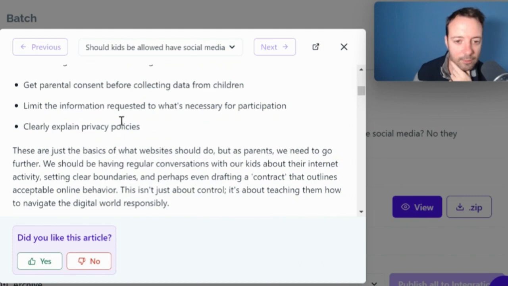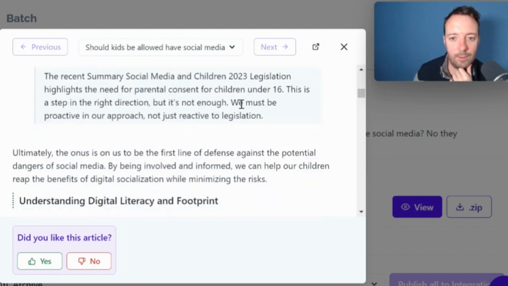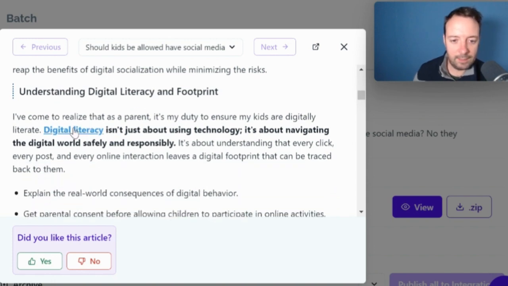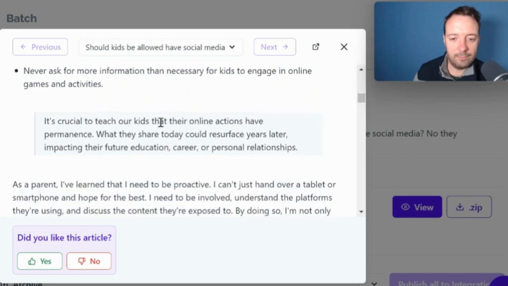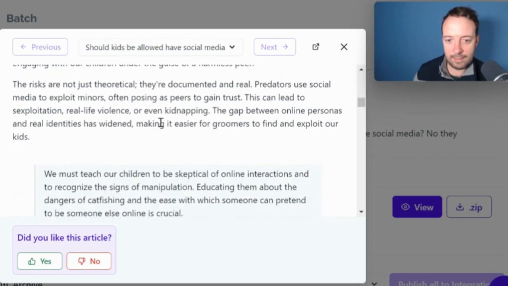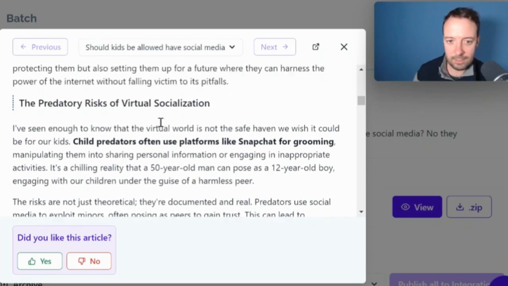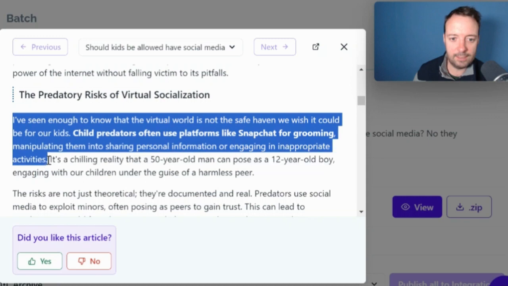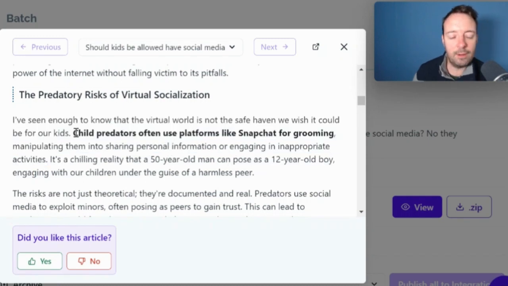So we have good formatting here. I'm happy with that. And quoting. Brilliant. So it continues on here, digital literacy. So we have links out and we can learn more about that. And we have more text here. As you can see, it's much, much longer than Jasper. Each of these sections would just be one or two sentences in Jasper, but here we have much more. And it's going into specific problems here, child predators, stuff like that.